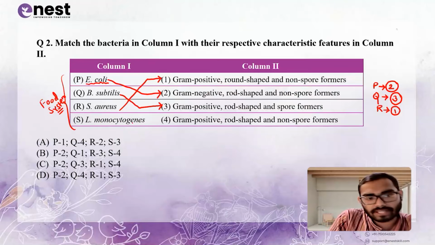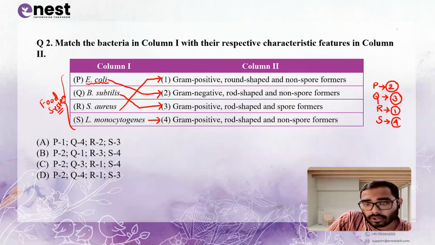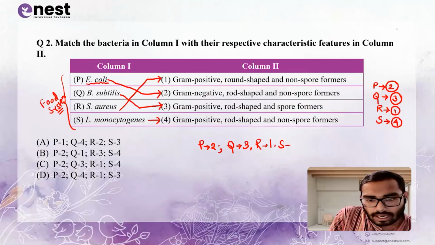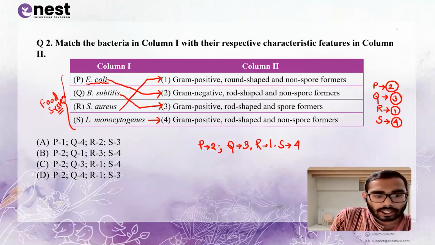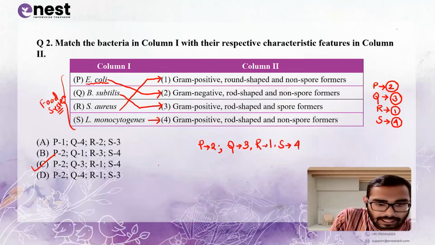And L monocytogenes means Listeria monocytogenes, which can cause a disease called listeriasis. Okay, so which is basically gram positive, rod shape, and non-spore former. So S4. So it is P2, Q3, R1, and S4. Okay, 2314. That is option number C is correct here.